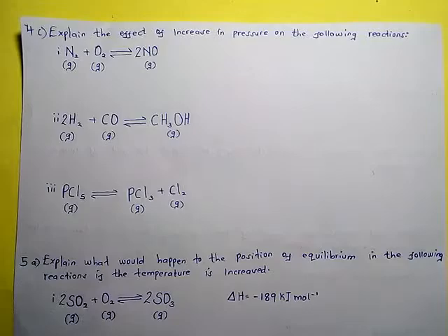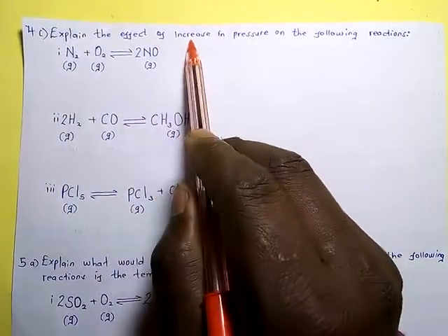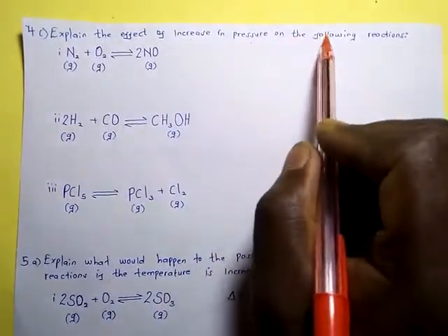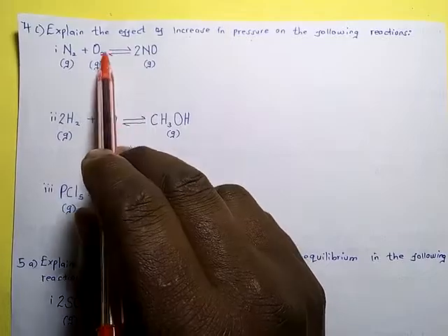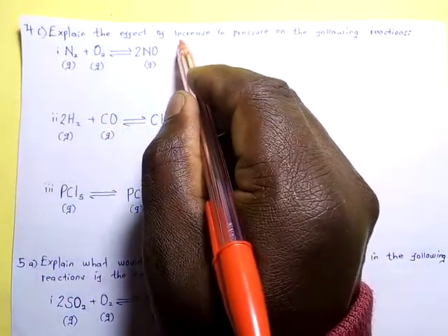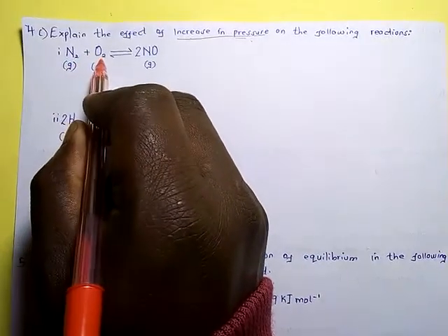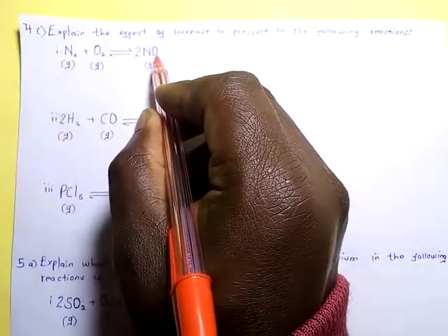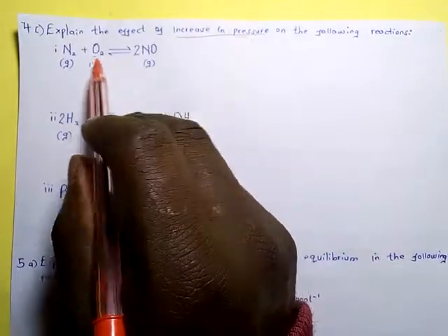Let us look at these questions. Explain the effect of increase in pressure on the following reactions. Look at this reaction. We want to know what will happen when pressure is increased. Nitrogen is reacting with oxygen to form nitrogen oxide. So what will pressure do when it is increased?